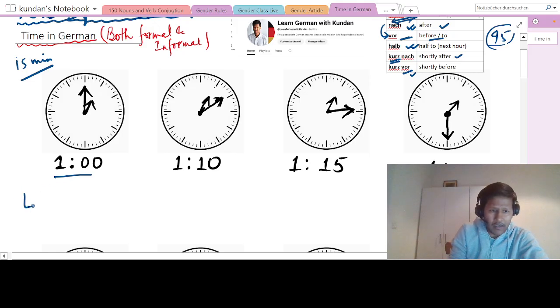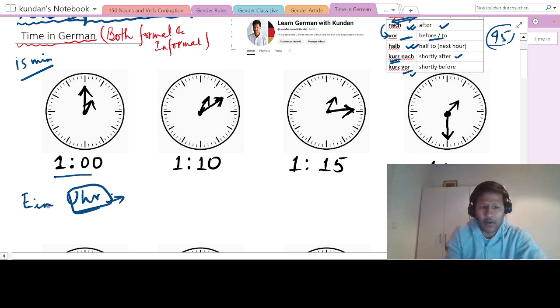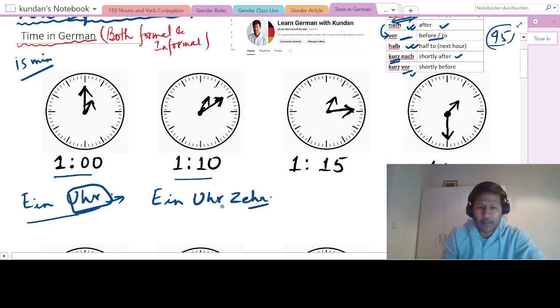Here it's very simple. You write ein Uhr, Uhr is o'clock in English. So 1 o'clock is ein Uhr. And when you have 1 o'clock 10 minutes, you say ein Uhr 10. Hope this is clear. And this one, ein Uhr 15. That's how you write.